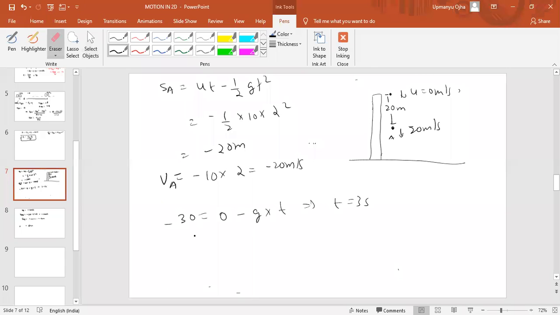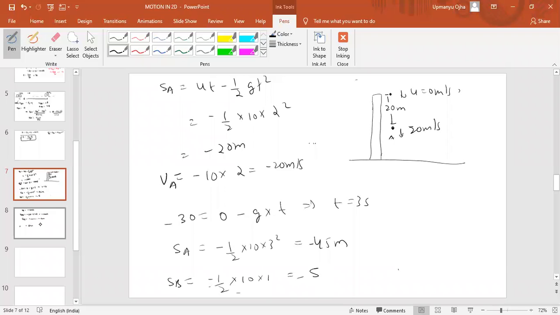After 3 seconds, how much has B traveled? What is the distance of A? That would be minus half into 10 into 3 square, which is 9 fives are 45, 45 meter. Distance traveled by B will be minus half into 10 into 1 square, which is 5. So the answer should be 40 meter.